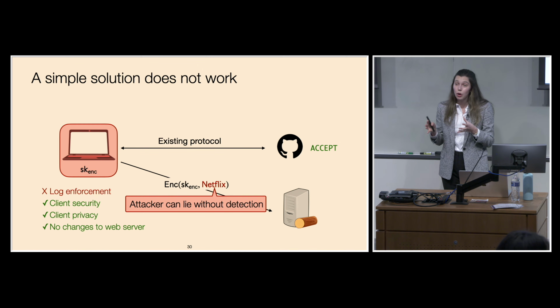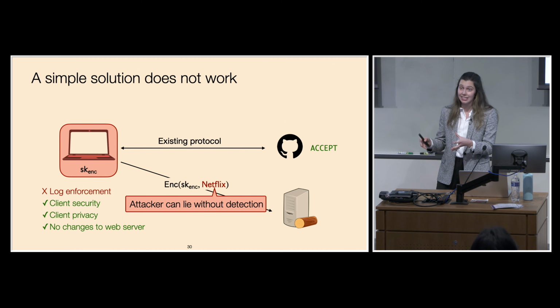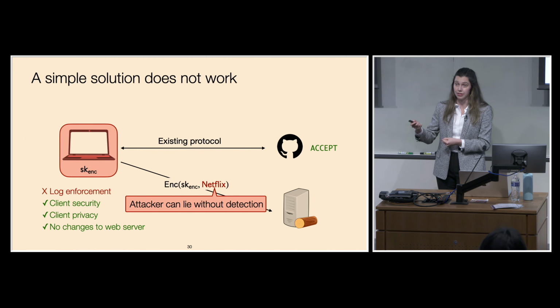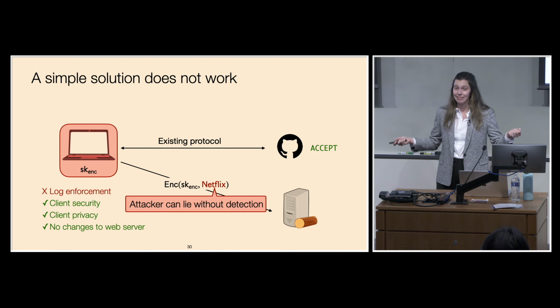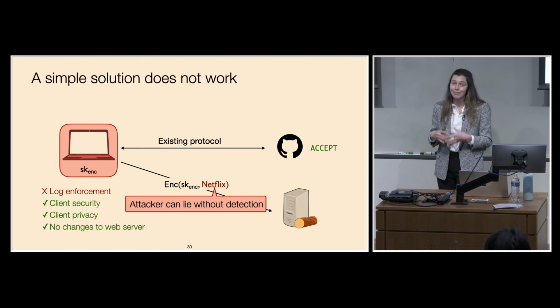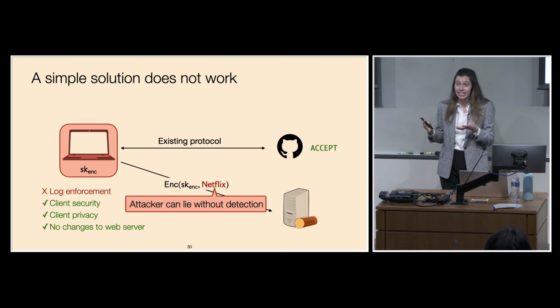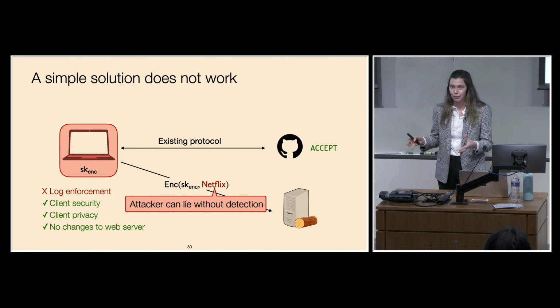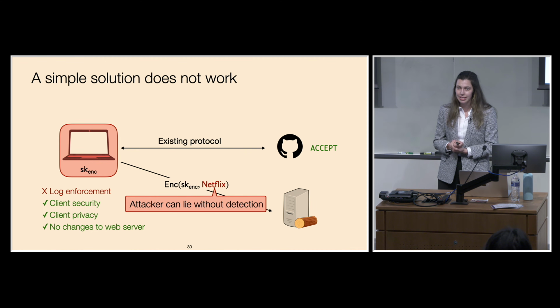And the log server has no way of knowing that it's actually receiving a ciphertext that isn't correctly bound to the web server's name. Furthermore, the attacker could even choose to not send any ciphertext at all, and the log server would have no way of knowing that an authentication is actually taking place in the system. So while the solution provides the security and privacy we want in a backwards compatible way, it doesn't actually provide the log enforcement properties that we care about.